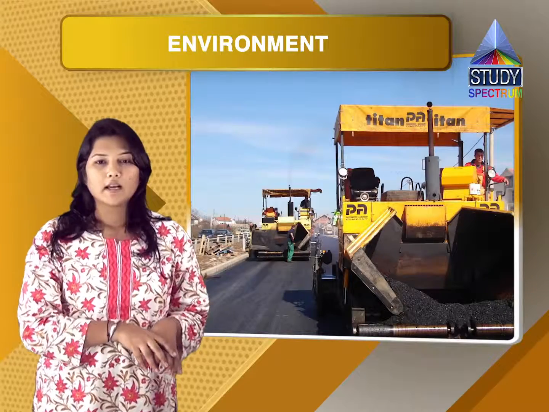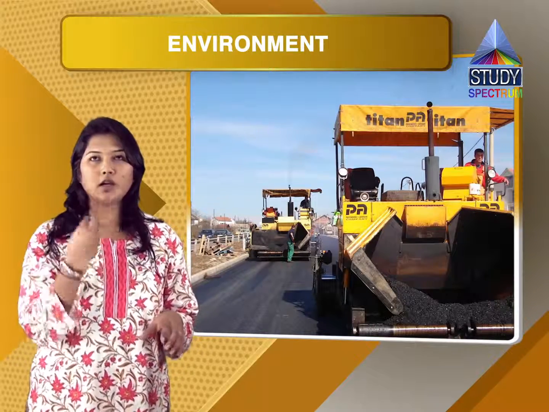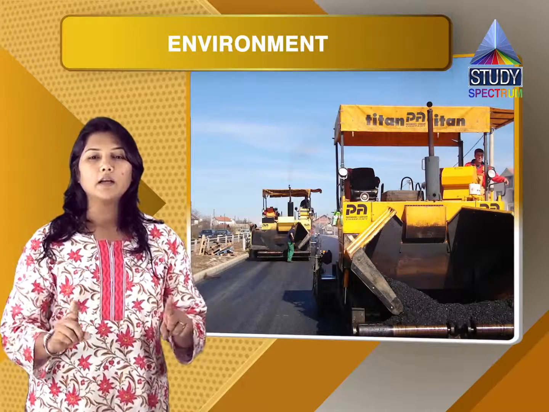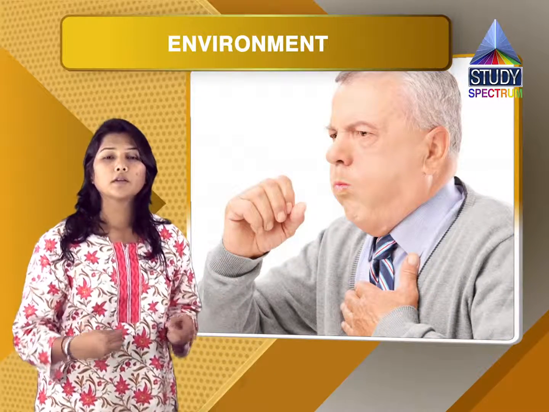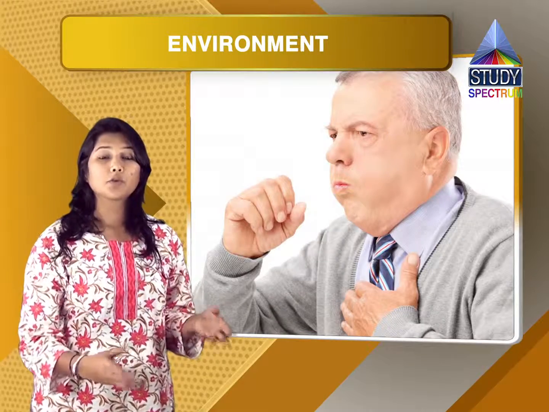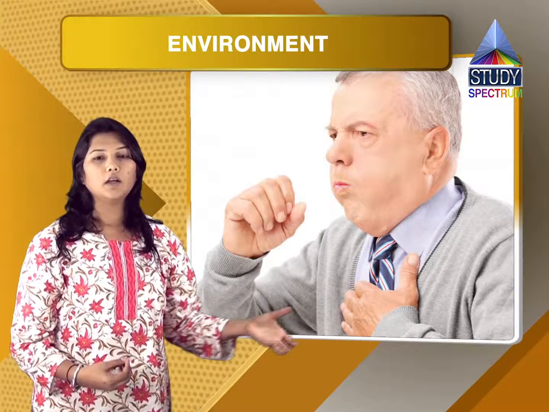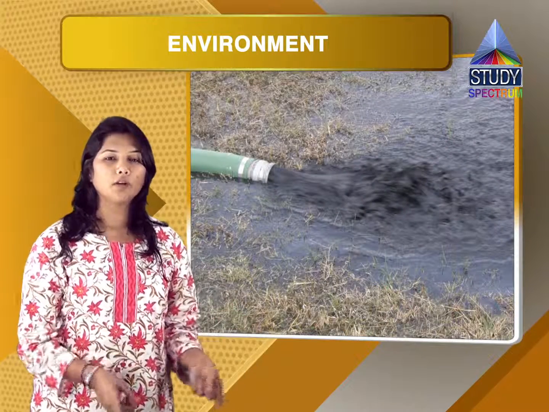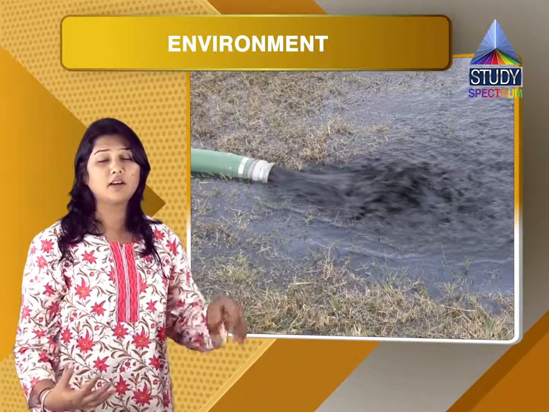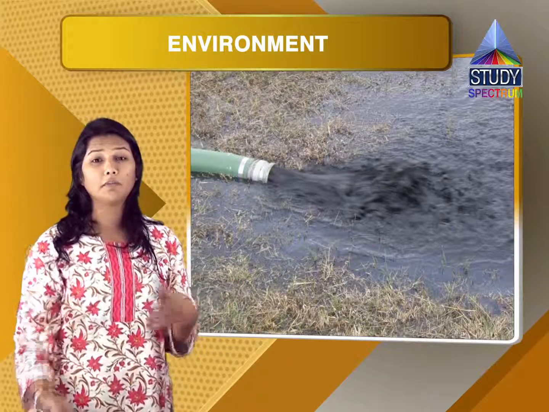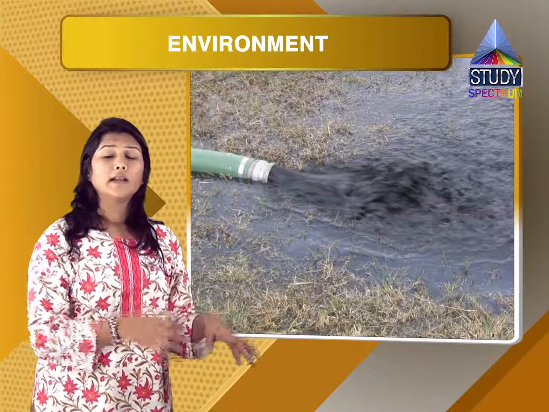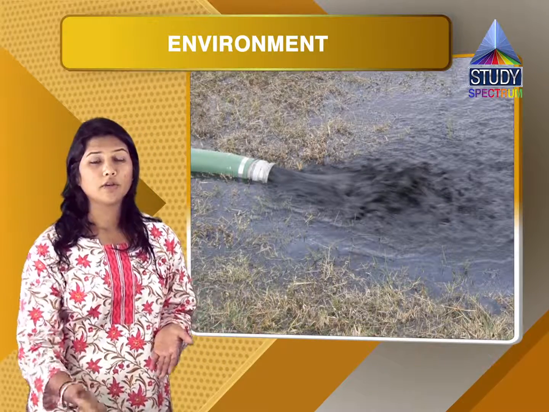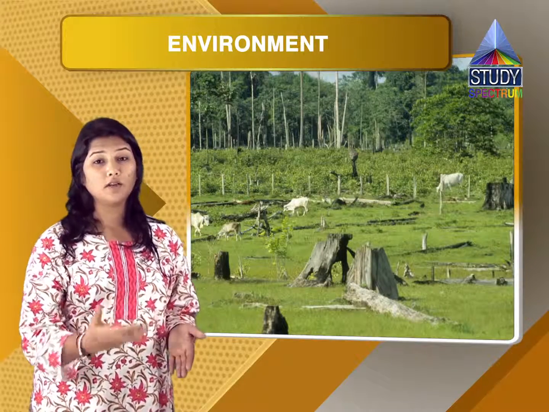Now, those factories that are constructed, actually the smoke that is released from the chimney is basically polluting the air. If you inhale this kind of air, there are chances of you having breathing problems. The water that is drained out of the factory as a sewage actually contaminates the drinking water. The same water, if it is drunk by the cattle or living beings, it so happens that they also have those diseases. Then for doing all these things, we do cut those trees. Again, cutting trees is known as deforestation.